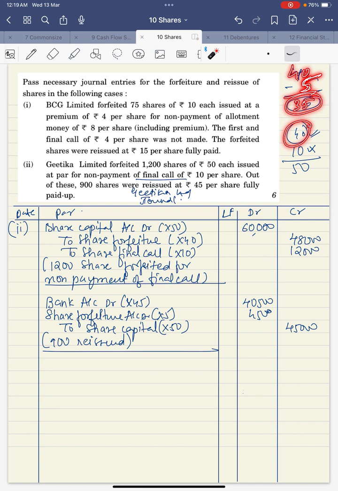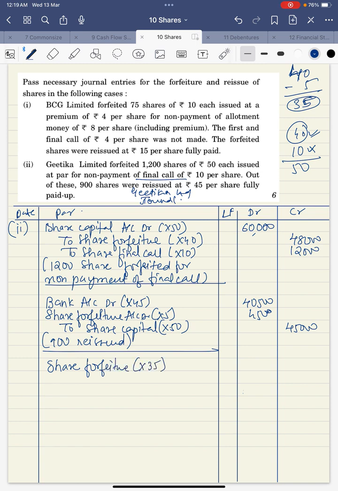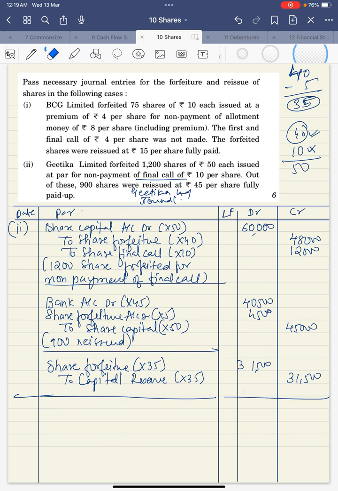So 35 rupees is being saved on each and every share, and 35 you can transfer. So we'll write share forfeiture account into 35, to capital reserve into 35. 900 into 35 will give you 31,500. This is the end of this second question as well.